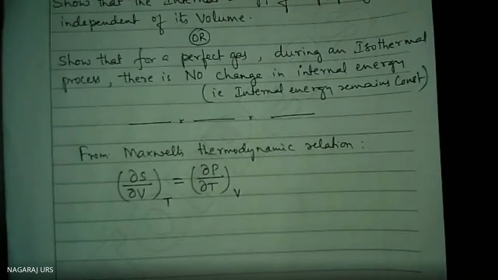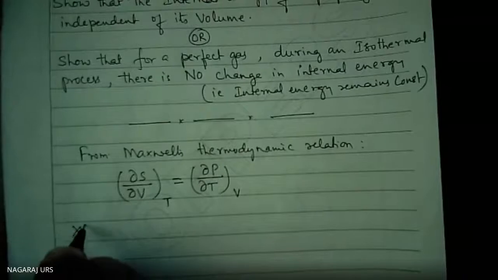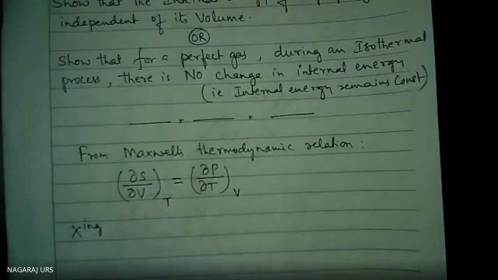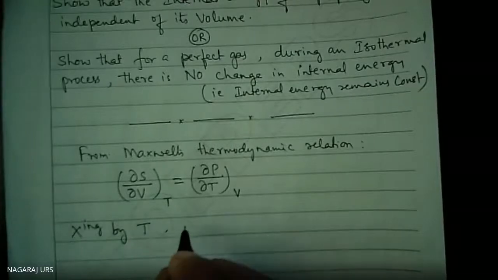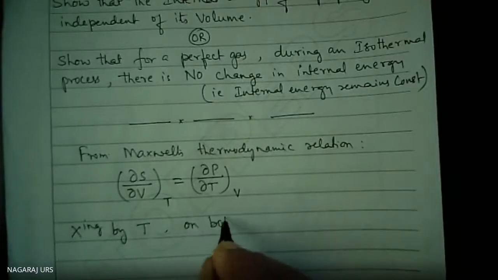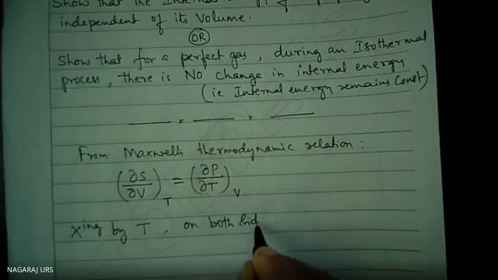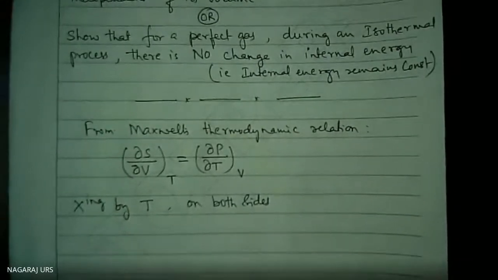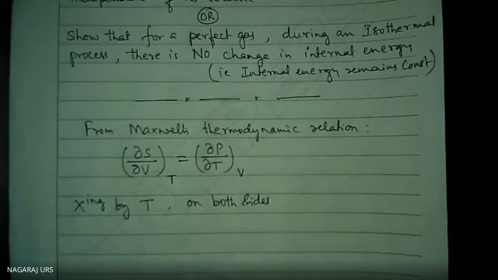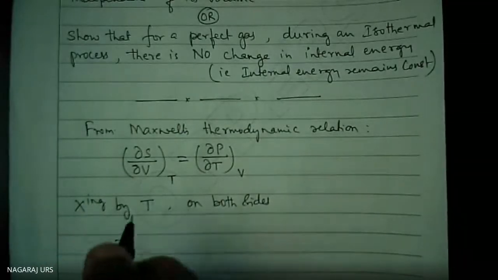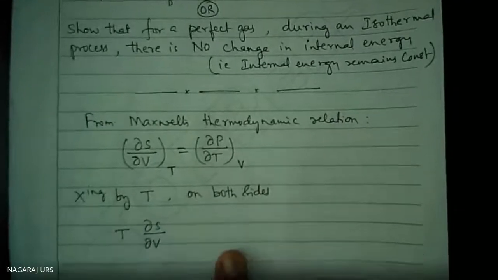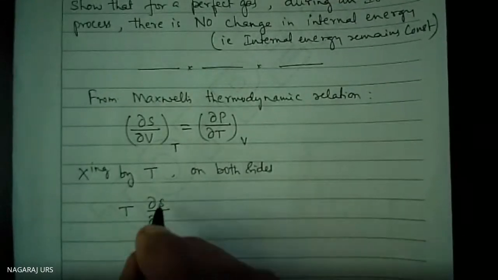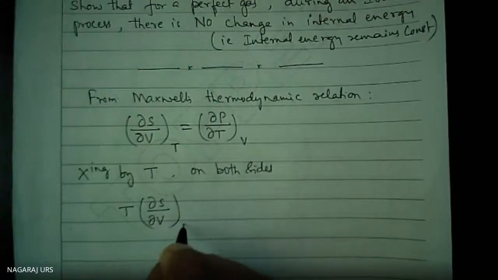Next step, multiplying both the sides by temperature T. So what are you going to get? We are going to get here T into del S by del V at constant temperature.